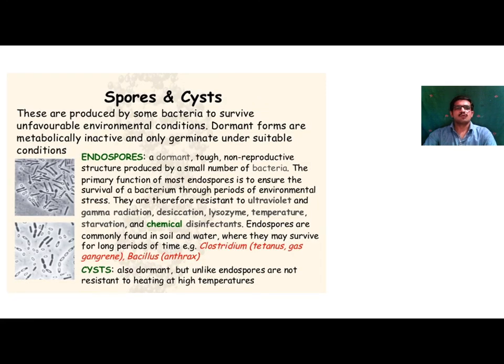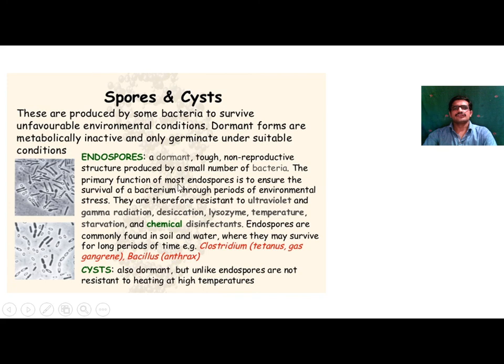Next one, spore and cyst. These are produced by some bacteria to survive unfavorable environmental conditions. Dormant forms are metabolically inactive and only germinate under suitable conditions. An endospore is a dormant, tough, non-reproductive structure produced by a small number of bacteria.